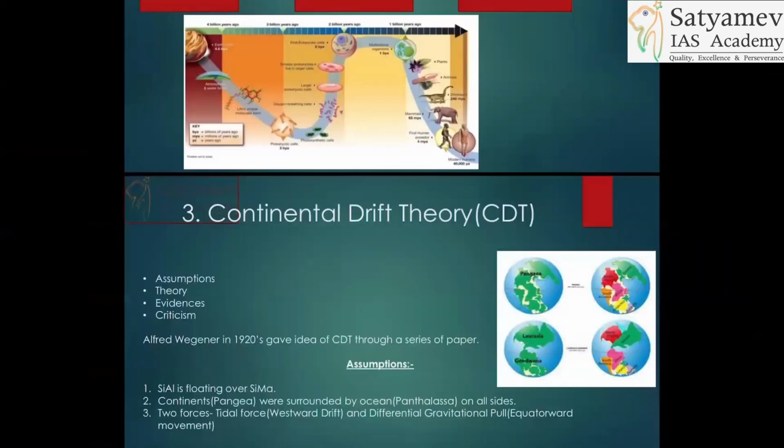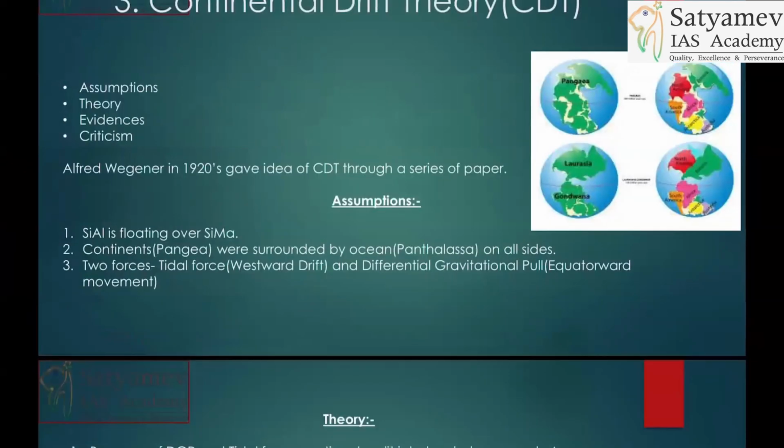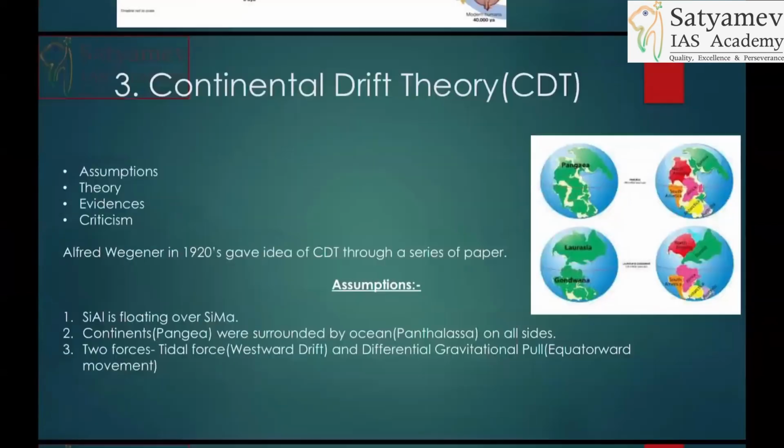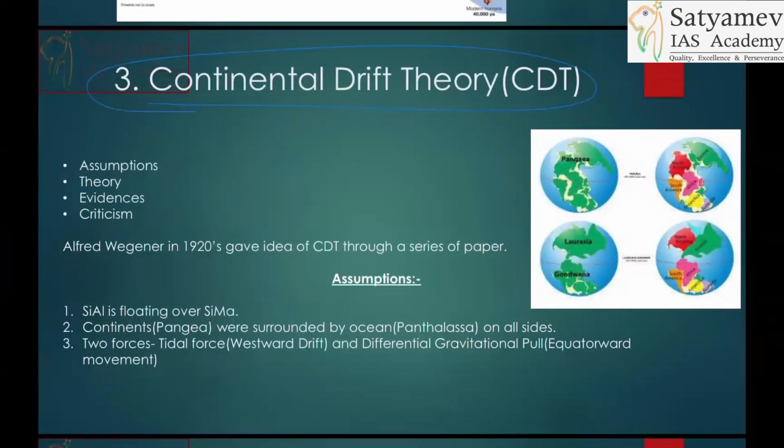What I am going to do is explain how to utilize this content in writing the mains answer. Look at this. This theory is already provided with a structure: assumption, theory, evidences, and criticism. UPSC asked a 10 marker question. In that, it asked about one of its criticisms, the paleoclimatic evidence of this continental drift theory. Believe me, till that time nobody knew about paleoclimatic evidence.